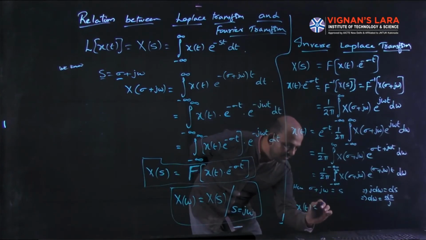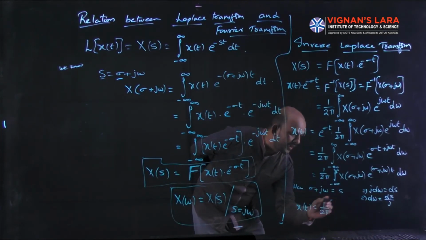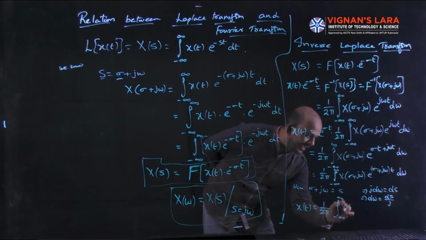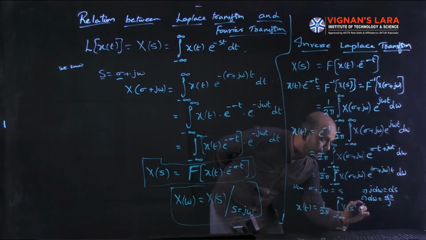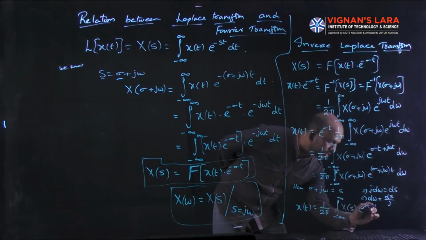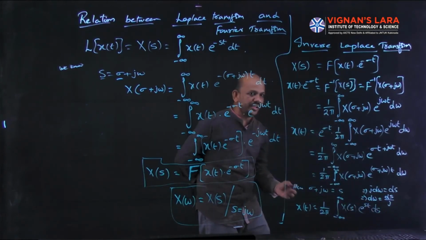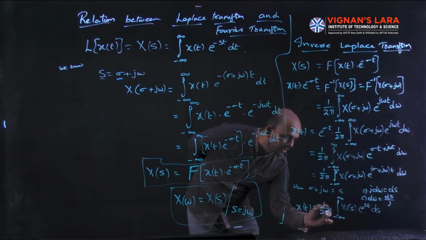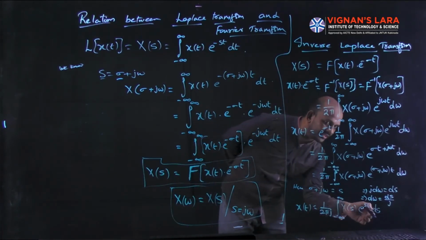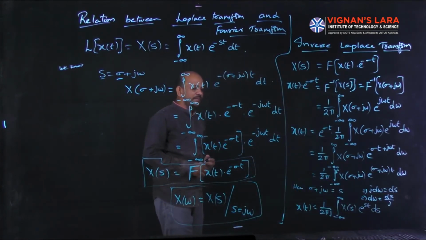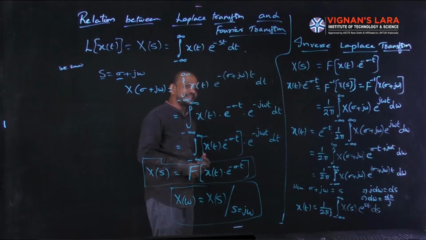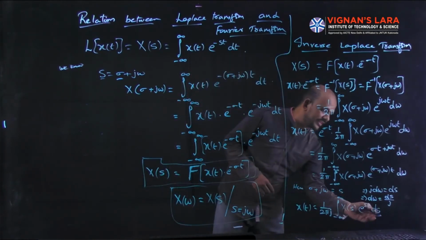So finally the value of x of t will be equal to 1 by 2 pi integral minus infinity to infinity X of s e power st into ds by j. Actually I had to write ds by j, so I will bring that j outside of the integral, that is 1 by 2 pi j. So finally I got x of t is equal to 1 by 2 pi j integral X of s into e power st ds.